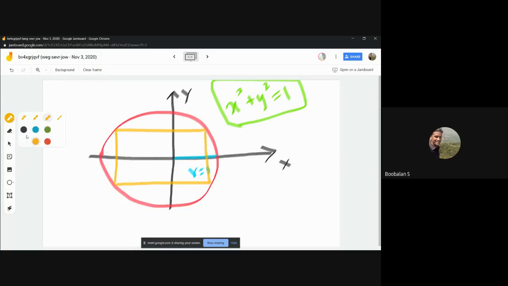This is the orange color one. I'm going to use one more, blue color, and draw one more rectangle like this. You can also draw it like this. We'll have a number of methods to draw a rectangle inside a circle. I'm not having enough different colors, so I'm going to use green color, and I could also draw one more rectangle like this. We'll have a number of options.